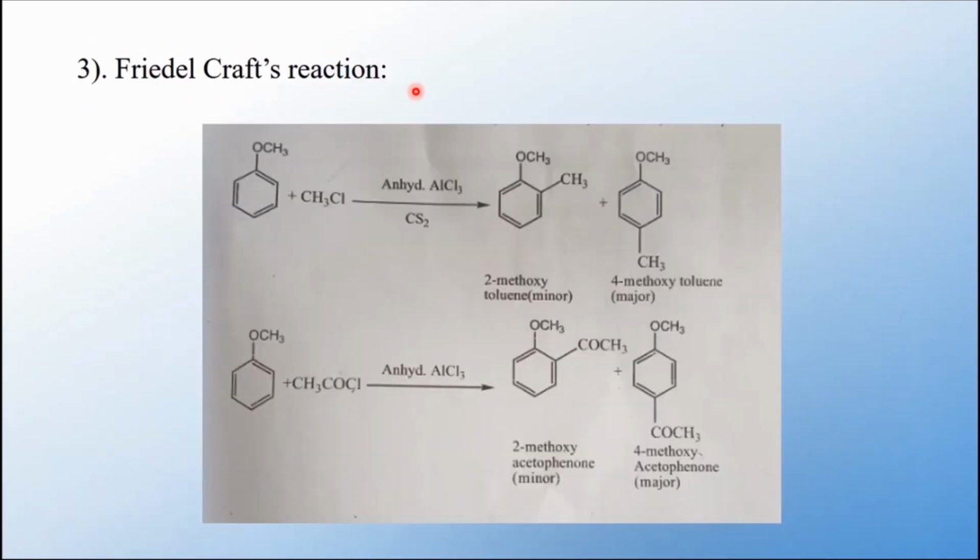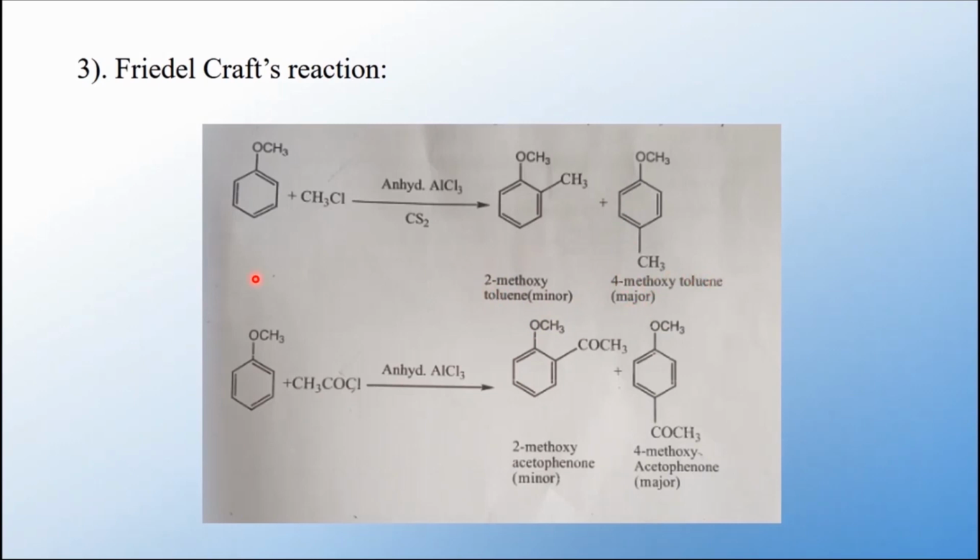Then the Friedel-Crafts reaction. What is the catalyst normally used in the Friedel-Crafts reaction? Anhydrous aluminium chloride. There are two types of Friedel-Crafts reaction: one is alkylation, another one is acylation. When anisole is treated with methyl chloride in the presence of anhydrous aluminium chloride and CS2, you will get a mixture of two products: 2-methoxytoluene, which is minor, and 4-methoxytoluene, the major product.